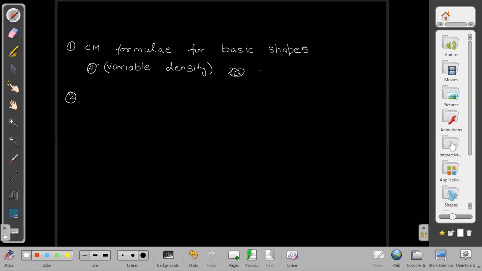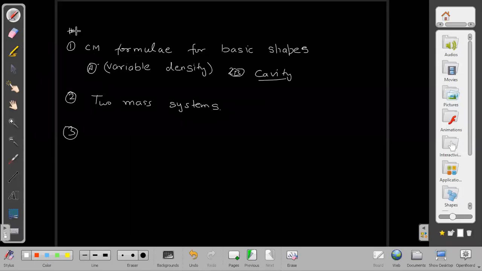Other is with cavity. Cavity cases: if a cavity is there, then how to find the center of mass? Second, I will be taking the cases of two body systems, two mass systems. That deserves special attention as compared to other cases when there are multiple masses, as compared to those cases when there are just two masses in the system. That deserves special attention. So I will be taking that, and from whatever examples we are having for this, I will be taking that.